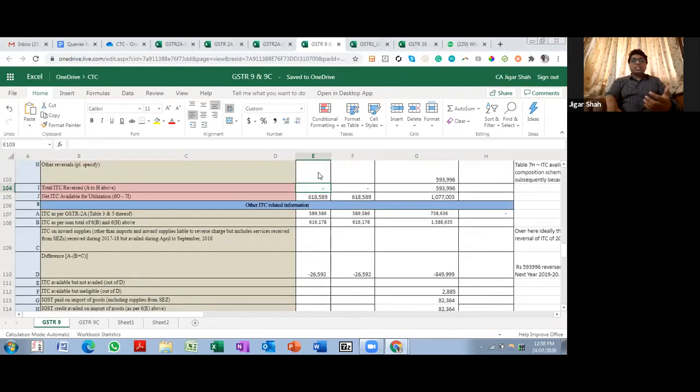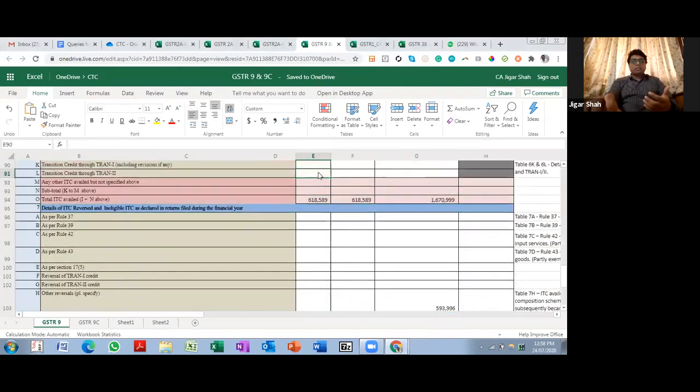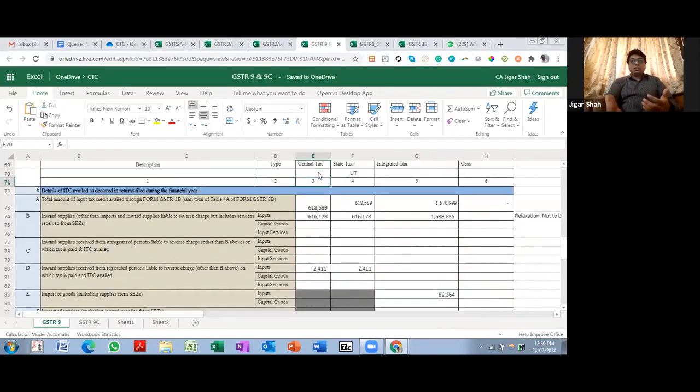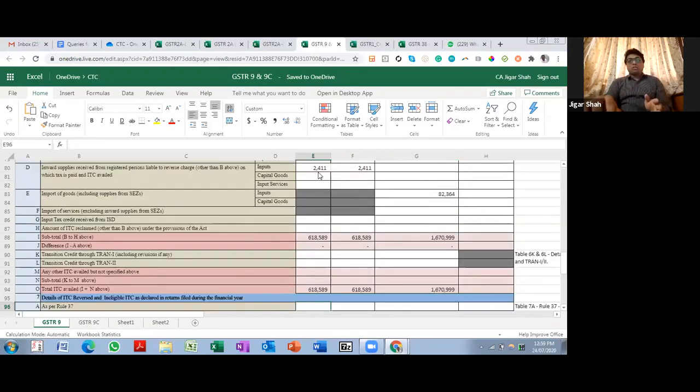So what I understand is that if you've already taken it in 3B, then your table 6 will have the wrong figure, right? One call that you can take is that when you are filling up 6B, you put the correct figures over here. So over here in IGST there will be no figure, but in CGST and SGST there will be a figure. So there will be a difference in column J over here, which you need to explain.